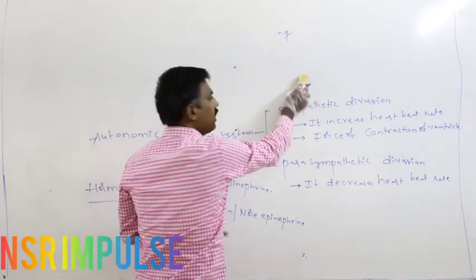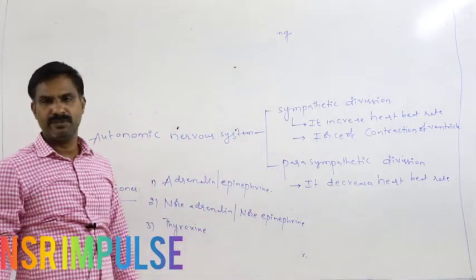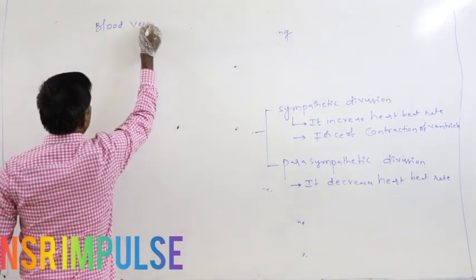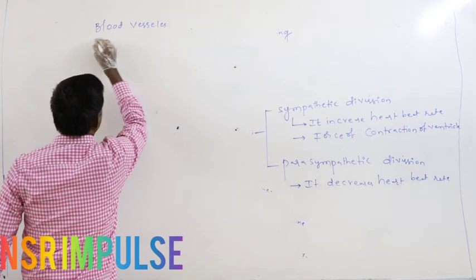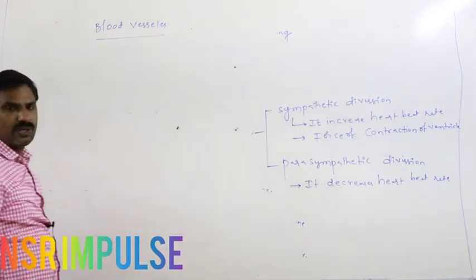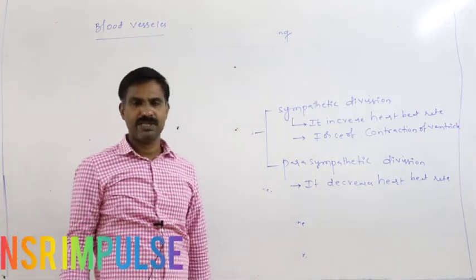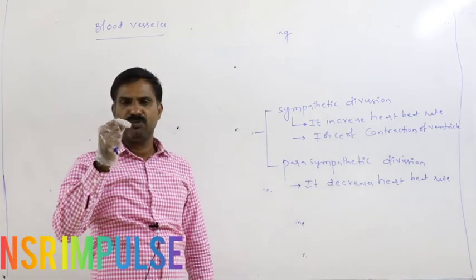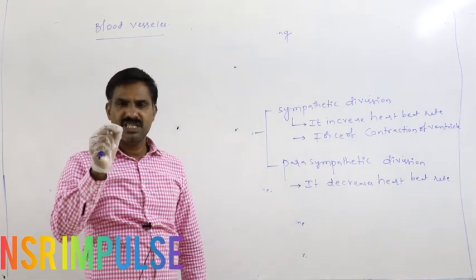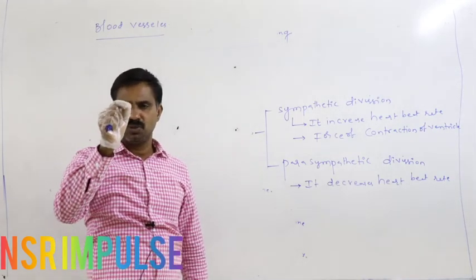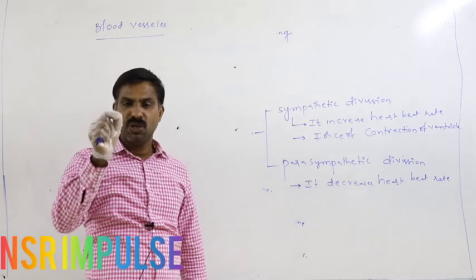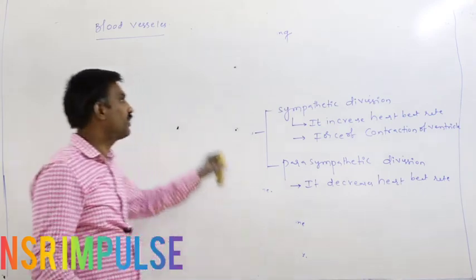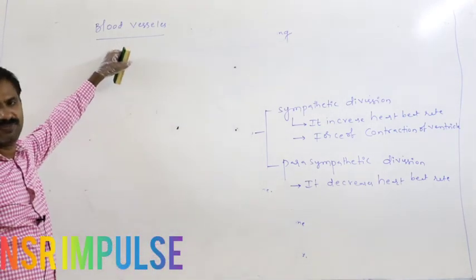Next, blood vessels. What are blood vessels? The tubular network which is present in our body, which is responsible for circulation of the blood throughout the body without leaking out, that blood capillary network is said to be the blood vessels.